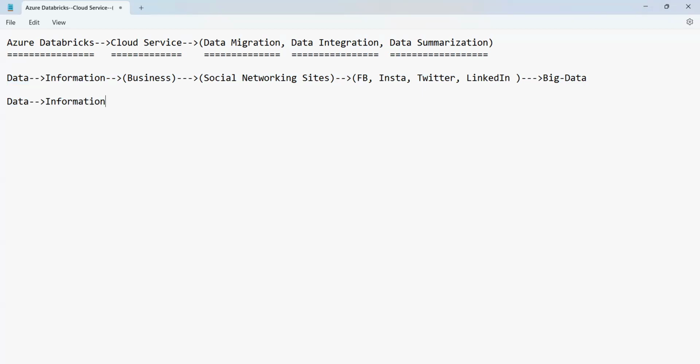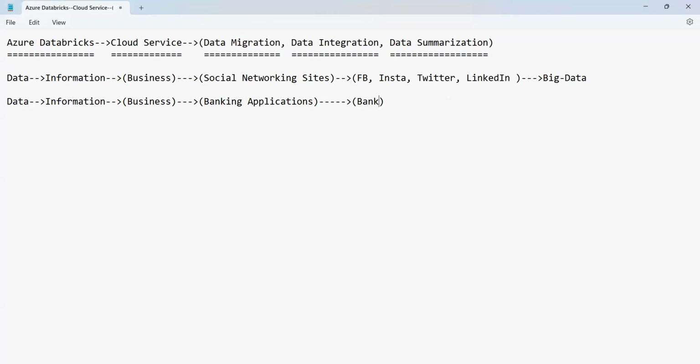Apart from this, we can also get the data from various businesses. We can get the data from banking applications, which are the applications used at the banking sector level, whatever applications are used at the banks.